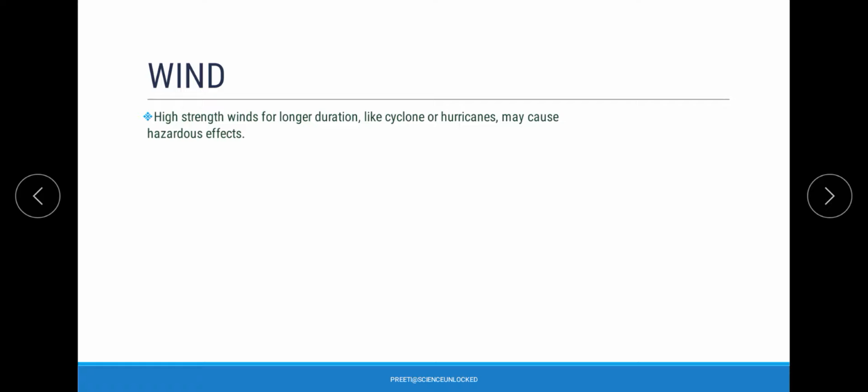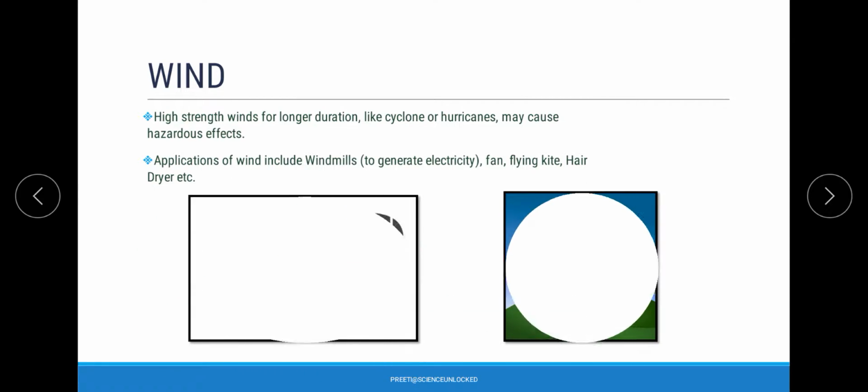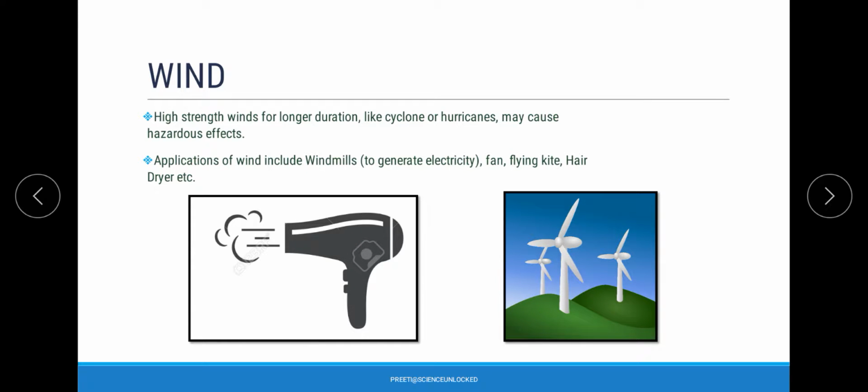In that kind of condition, the wind can lead to the formation of hazardous structures which are natural disasters, called cyclones and hurricanes. So it is very important to have an idea about wind and how exactly it is moving, where it is receiving what amount of heat and everything.